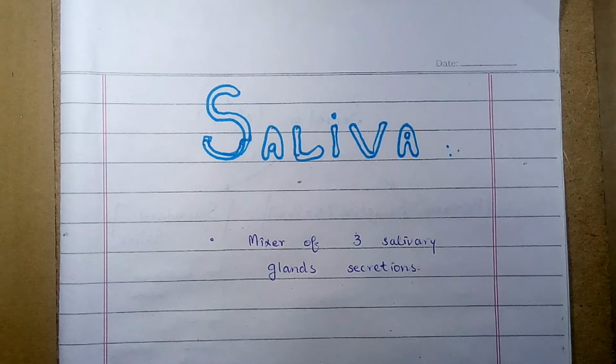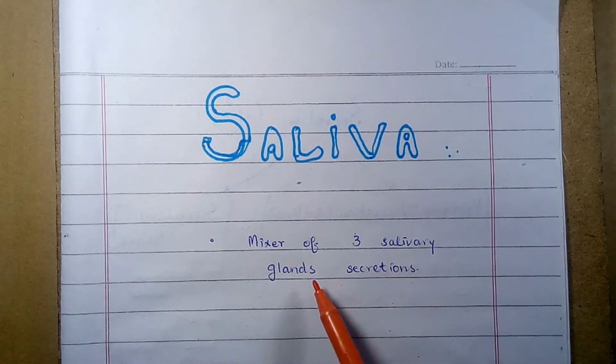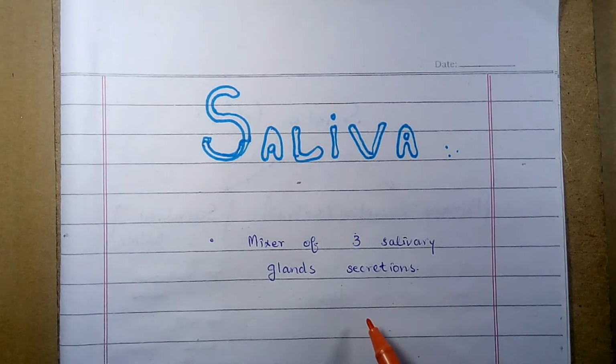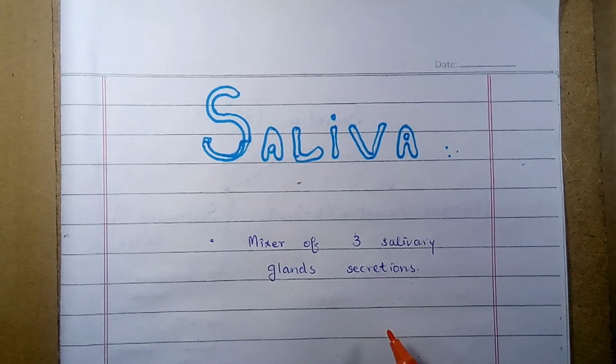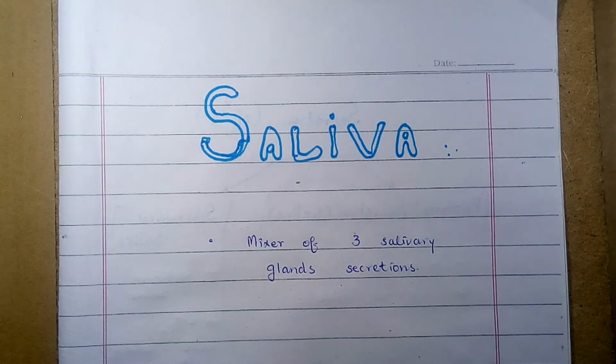So let's start. Saliva. Saliva is a mixture of three types of salivary gland secretions. Salivary glands are present in pairs. They are the parotid gland, submandibular glands, and lingual glands. They produce the saliva. Saliva is basically responsible for the production of fluid and digestive enzymes for homogenization, lubrication, and digestion of carbohydrates and lipids. So the process of digestion starts by the salivary gland secretions, that is saliva.